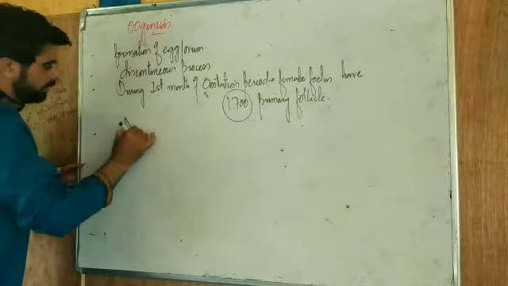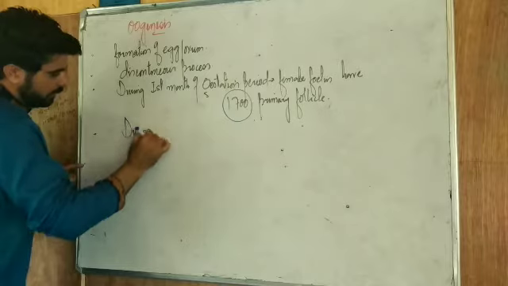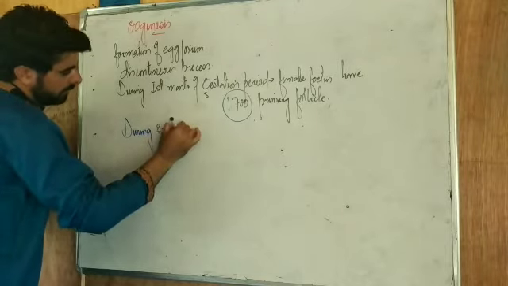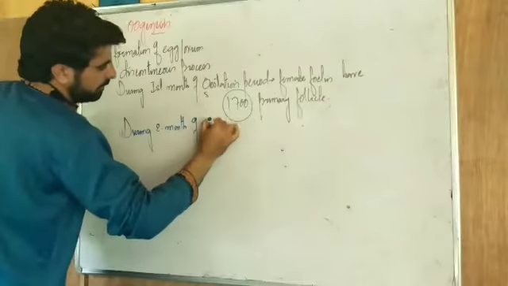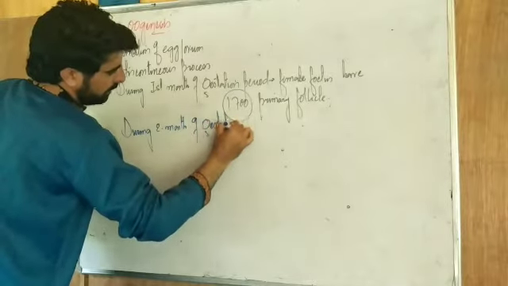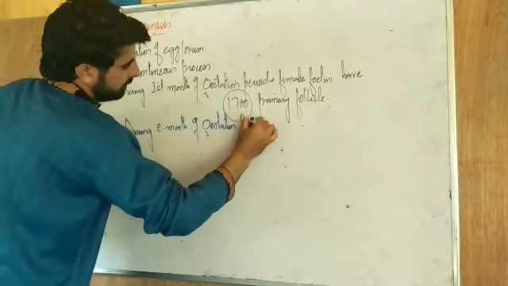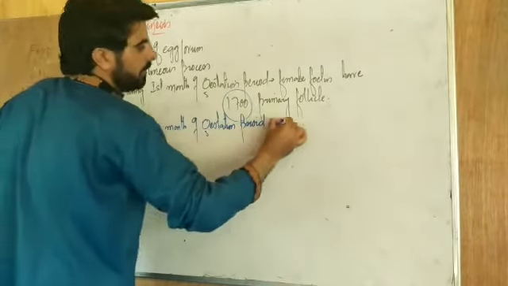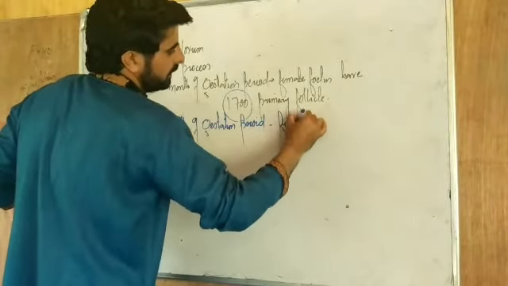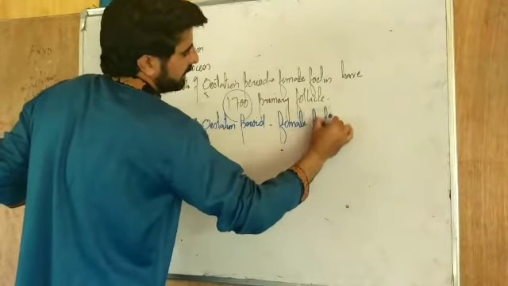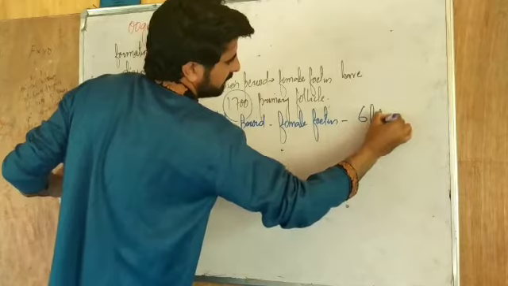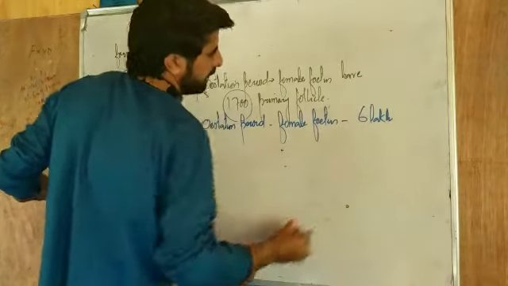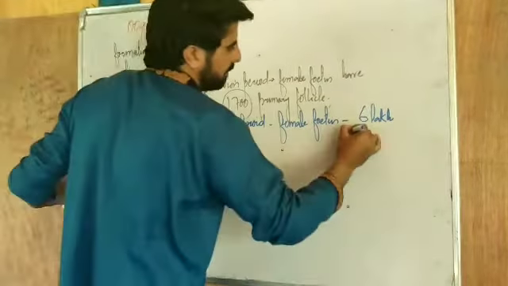During the second month of gestation period, the female fetus has 6 lakh primary follicles.